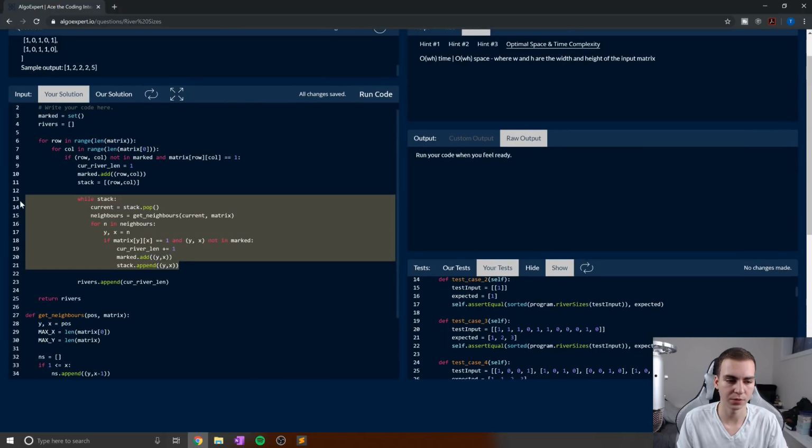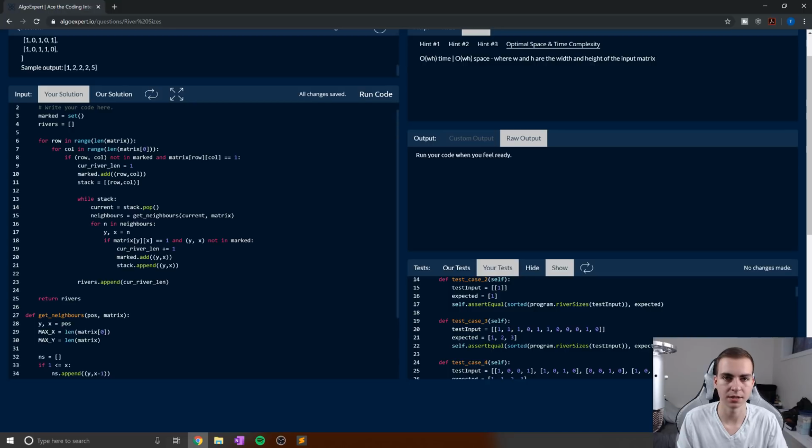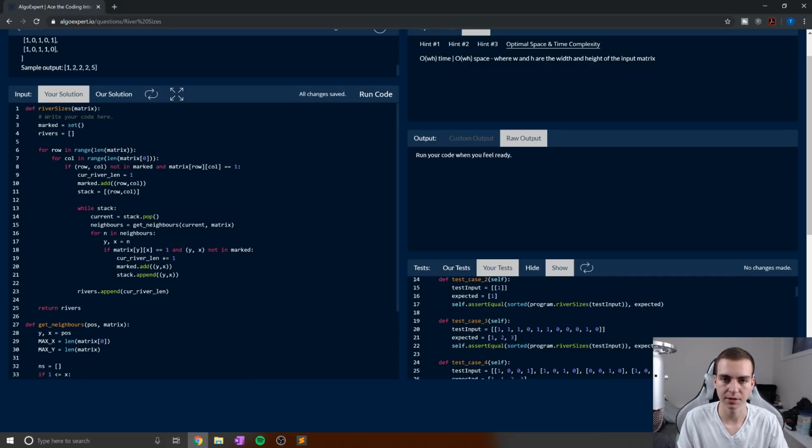I'm sure someone could come up with a reason why this might not run in WH, why it might run in like WH squared or something like that. But if you can, that's awesome. Leave a comment down below.